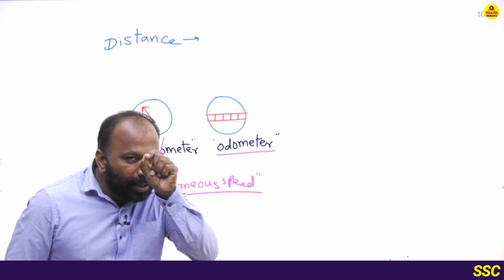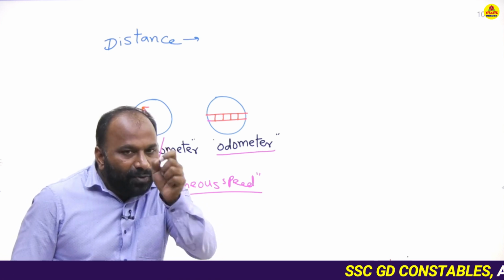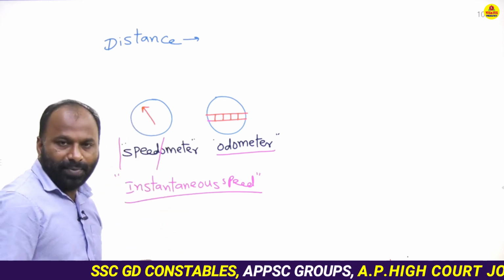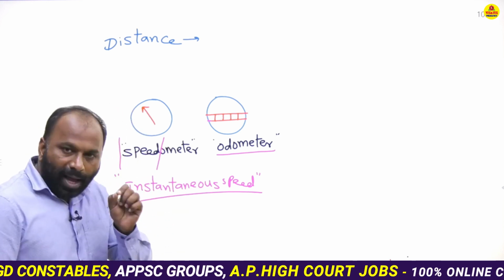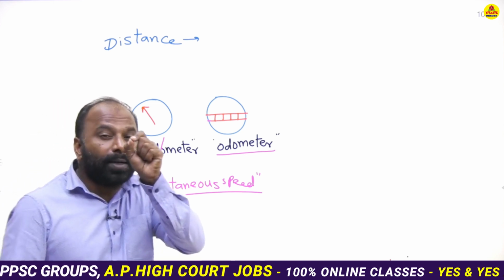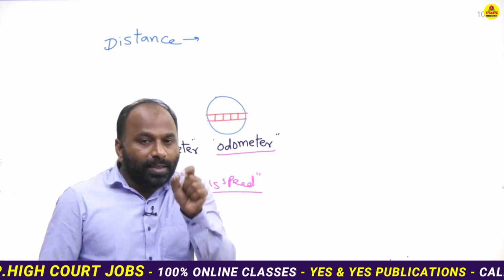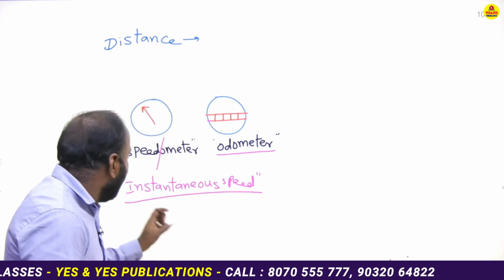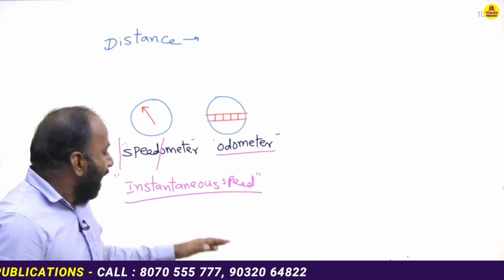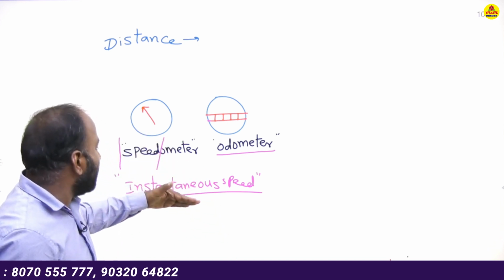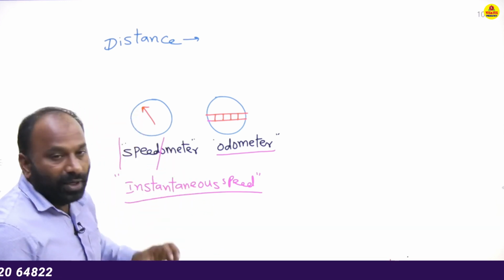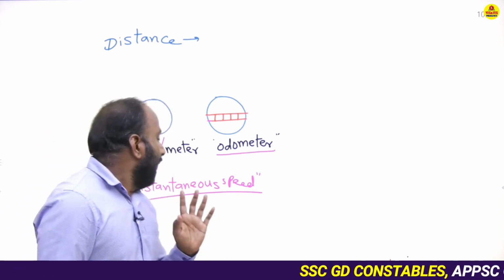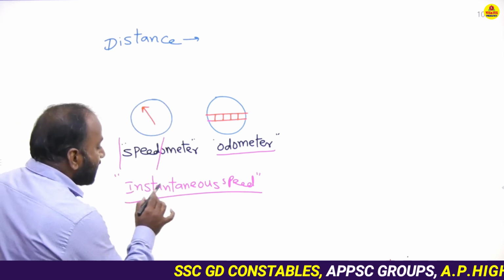The speed of the vehicle in a particular time period, in a particular interval of time, is said to be instantaneous speed. Based on this instantaneous speed, they give a fine on the vehicle, right?